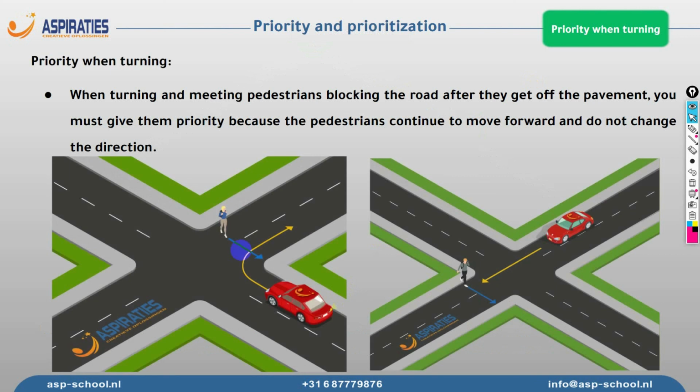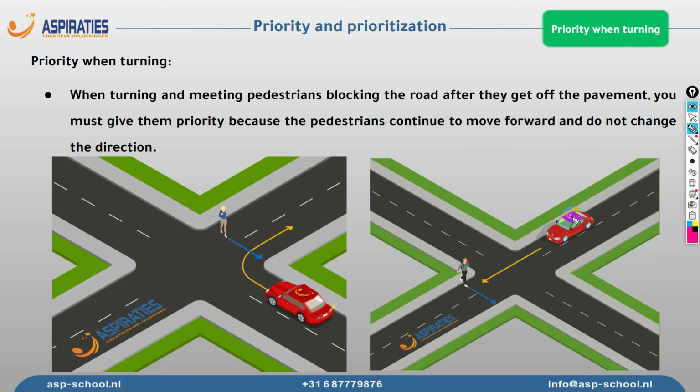Now let's talk about priority on the road when turning. As we discussed before, if you're making a turn, you have to give way to all other road users, meaning the drivers and pedestrians. So we have this scenario over here. We are driving this red car. We are making a turn. We have this pedestrian trying to cross the street. We must give priority to the pedestrian because the pedestrian didn't change direction. They're walking like this. We are the one who changed the direction like this. So we are the one making the turn.